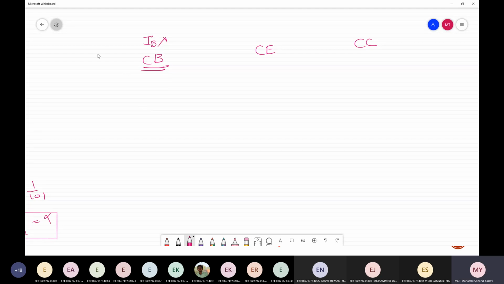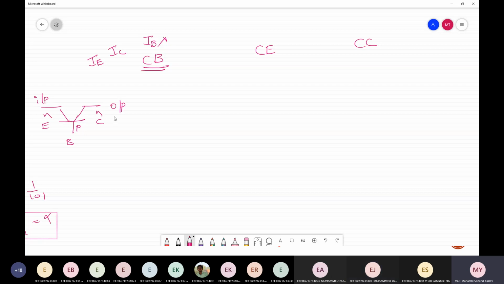IB does not exist, so the relation should be in terms of IE and IC. Yes, tell me the expression. IE is equal to... What is the output current? Is it IC or IE? Output current, IE, common base. This is N, this is P, this is N: emitter, base, collector. This is the output part, this is the input part.